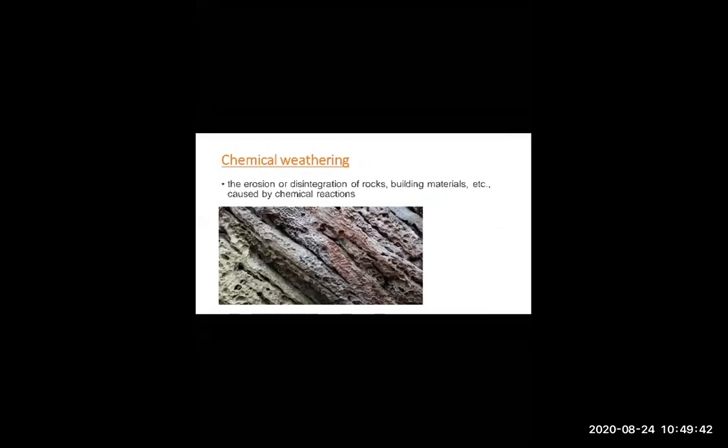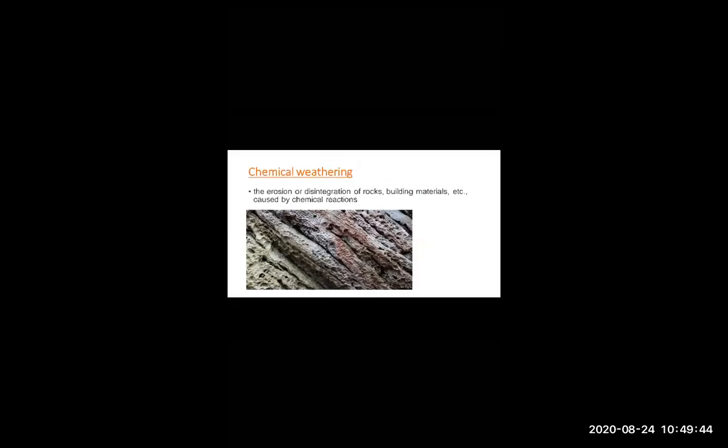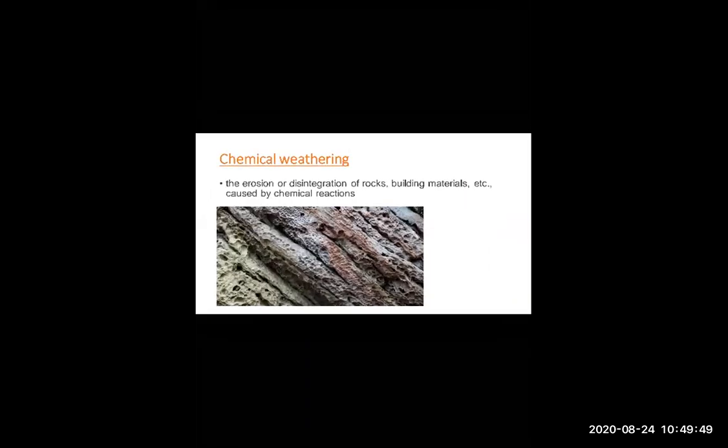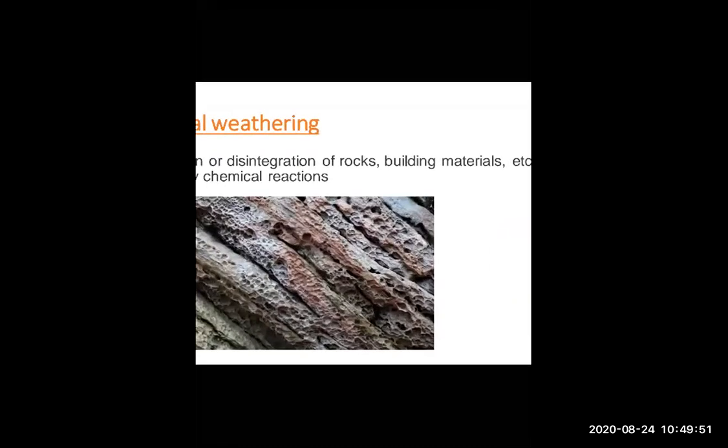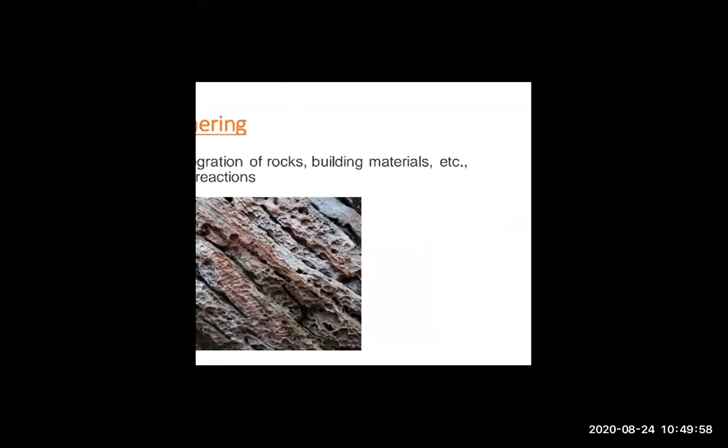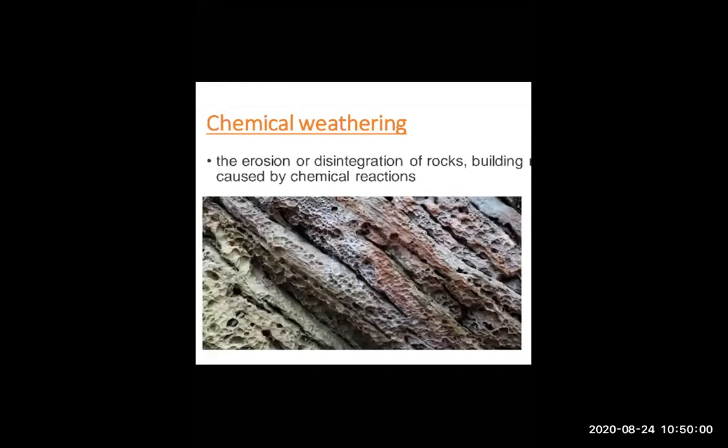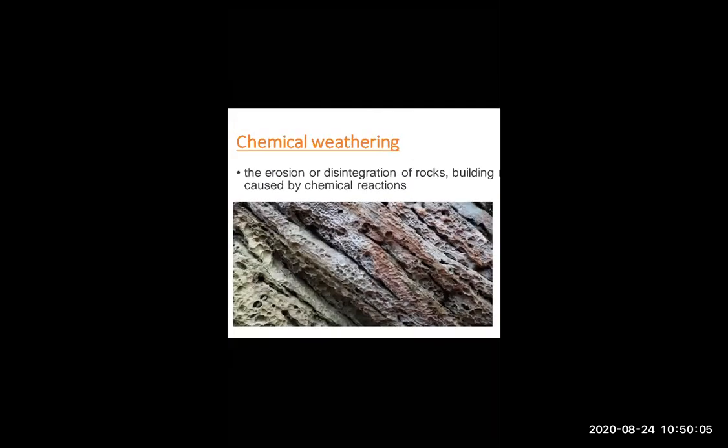Okay, students, now we will go to the next part, that is chemical weathering. Now, what is chemical weathering? Chemical weathering means the disintegration of rock happens because of chemical reactions. If the rocks are breaking because of chemical reaction, it is called chemical weathering.